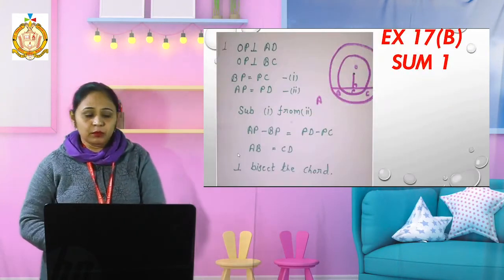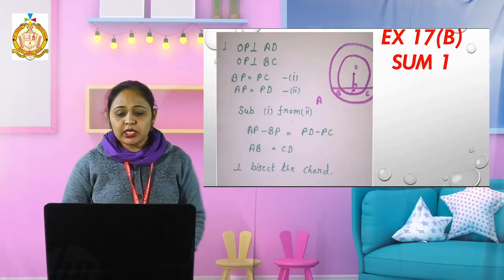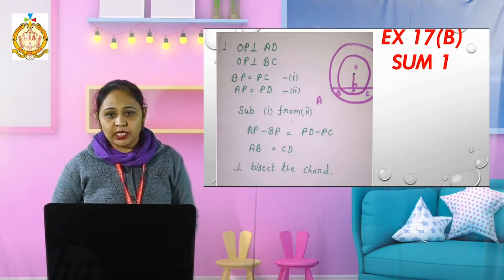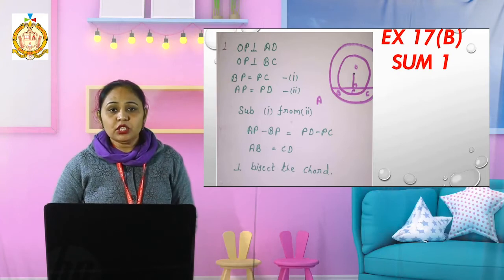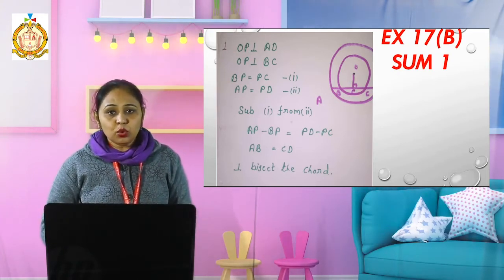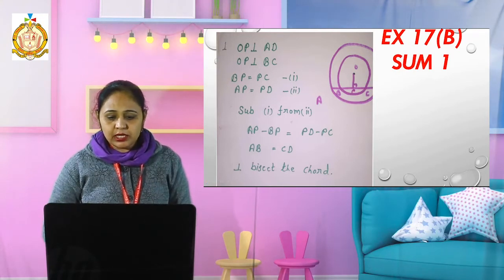Now see sum number 1 of 17b. There is a given figure, two circles are concentric. What is the meaning of concentric? That means when we draw two circles with the same center, they are called concentric circles. Two concentric circles are given.